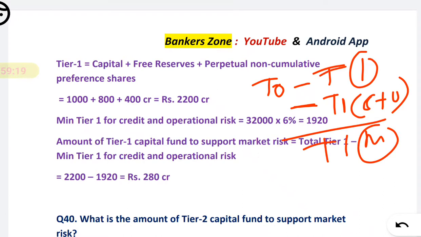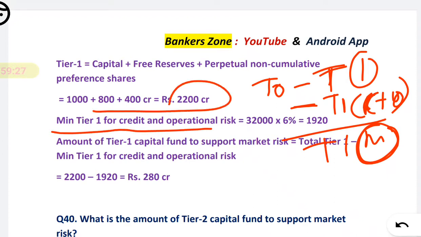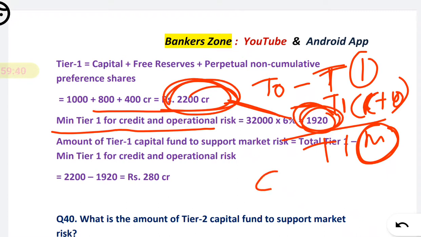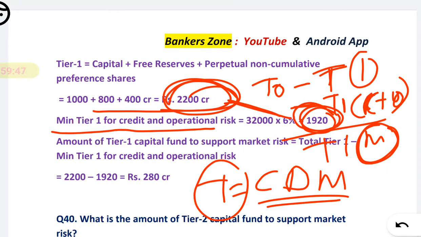Only three pillars are there: credit, operational and market. So when you subtract credit and operational from the total, you will automatically get the market.